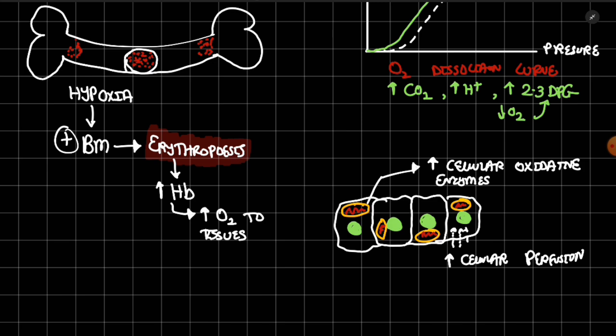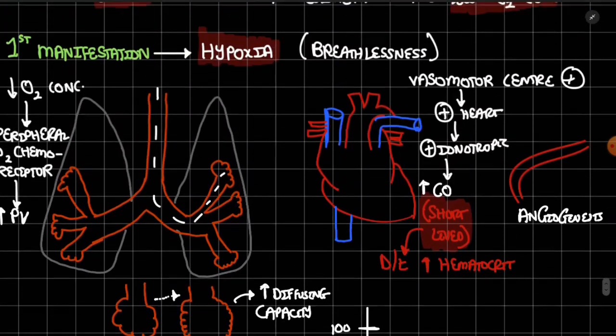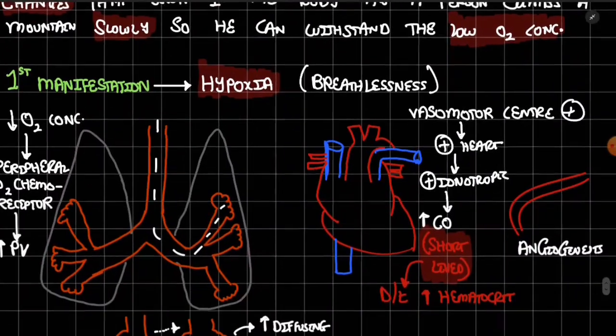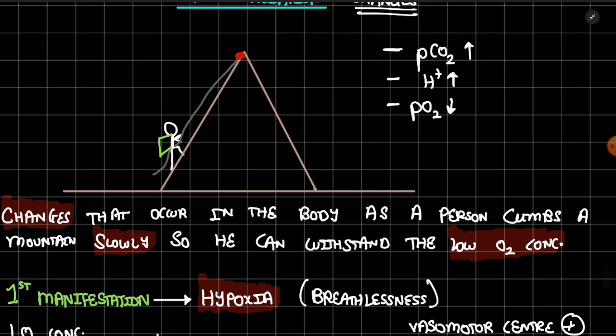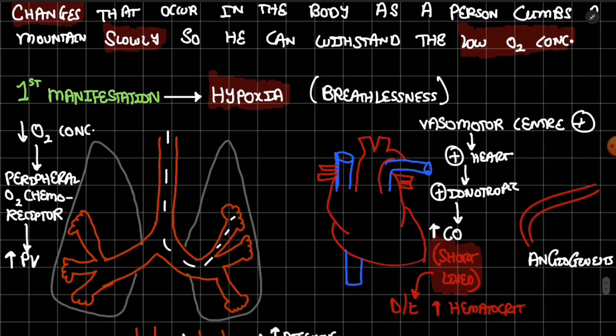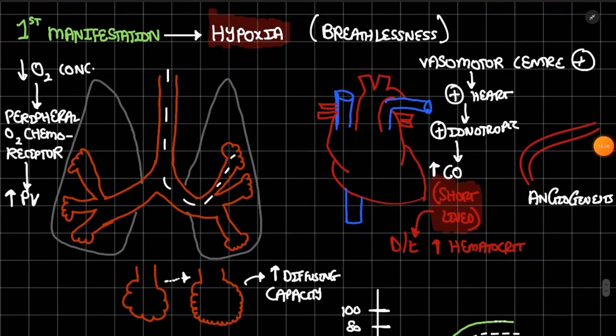So these were some changes that occur in acclimatization. Summarizing the whole topic, the first manifestation in acclimatization is hypoxia. What is acclimatization? Acclimatization is basically the changes that occur in the body when a person travels from a lower altitude to a much higher altitude. The first manifestation we saw was hypoxia, which presents as breathlessness. Then we saw effects on the lungs, the alveoli. Pulmonary ventilation increases. What are the effects on alveoli? Increase in diffusing capacity due to increasing surface area.